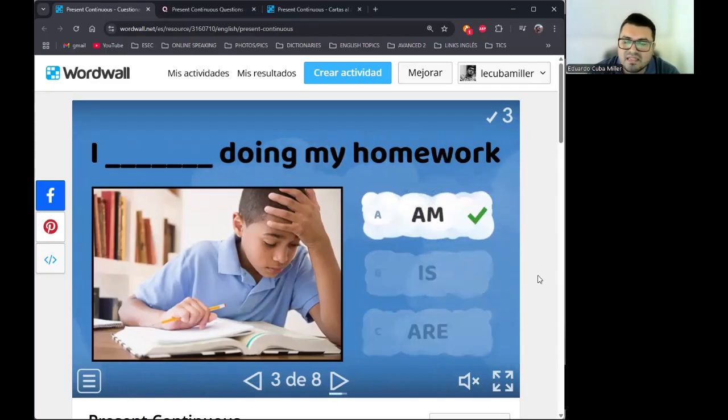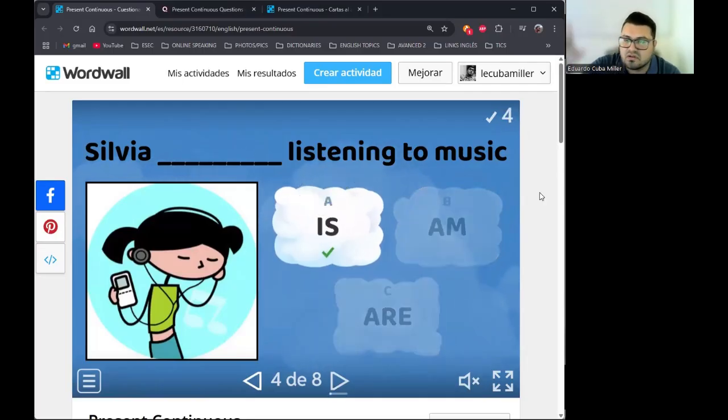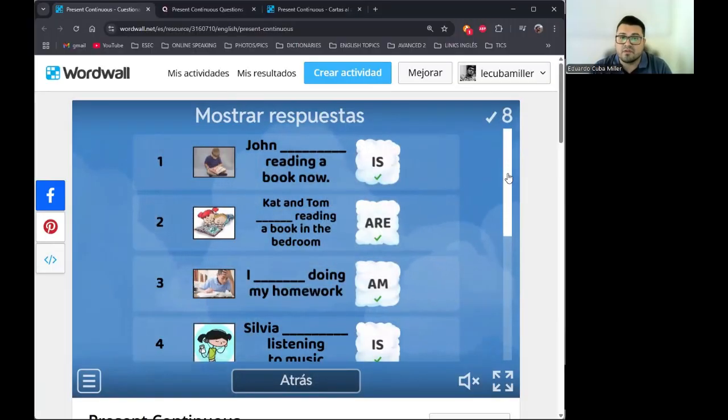Perfect. So guys, what is the structure for an affirmative sentence in present continuous? Right, we have the subject, then we need to put the correct verb to be, am, is, or are, and then the action goes with ing. Fantastic. In this case, Sylvia is listening to music.